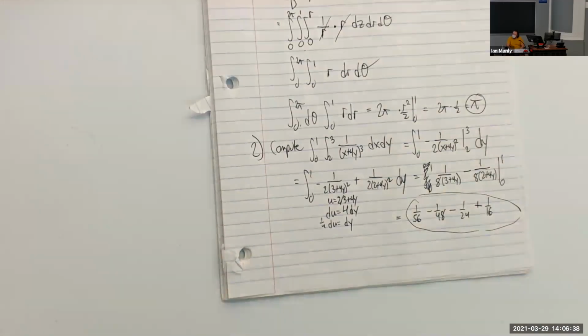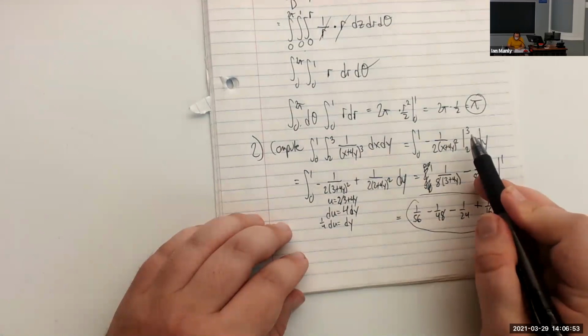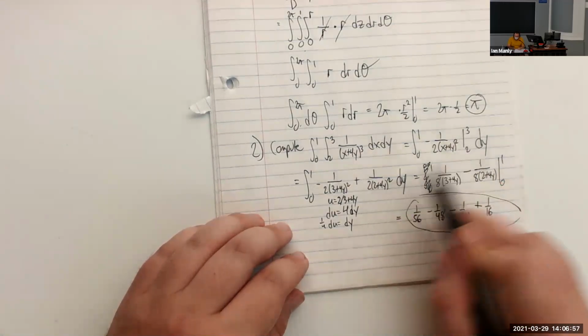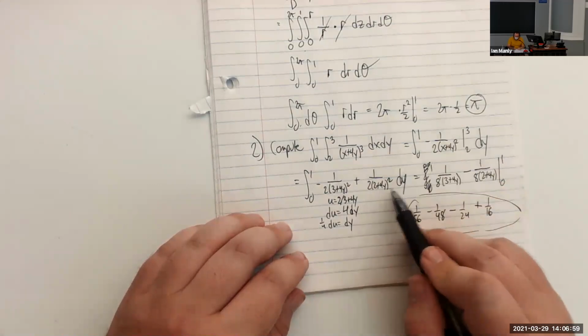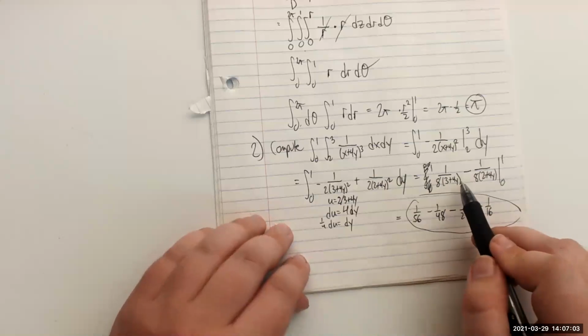Looking at the multiple choice answers, though, this doesn't look like any of them in an obvious way. Let's see here. Well, we did the important part. We did the double integral here. So I think I'm just going to leave it at that. Unless, I don't know, did I make some kind of mistake here? I don't think I did. Everything seems okay. All right.